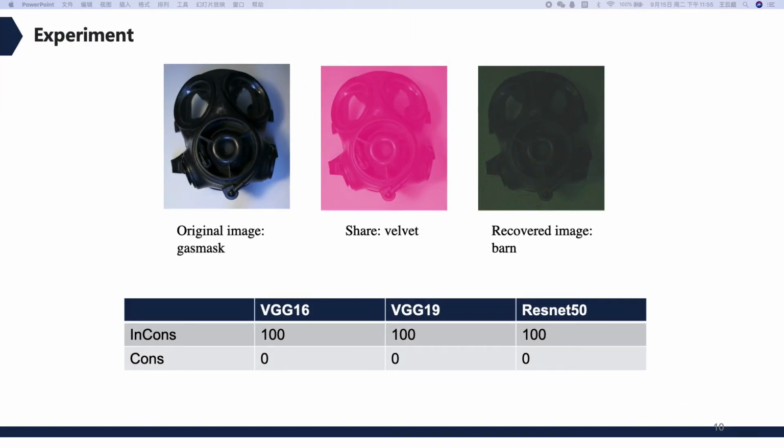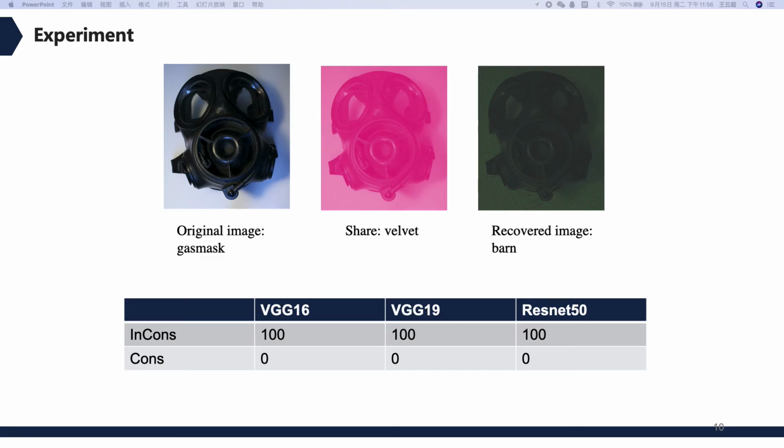This table presents the inconsistency and the consistency in Hou's scheme. From the experimental results, we observe that with the identification of three different CNNs, VGG16, VGG19, ResNet152, the inconsistency of the shares and the original image is as high as 100%, which means that shares can conceal the information of the original image very well.